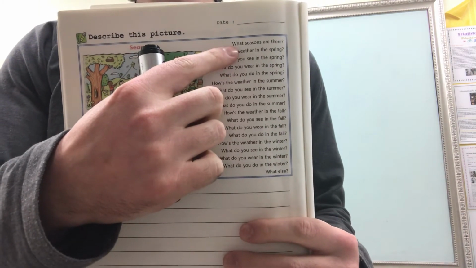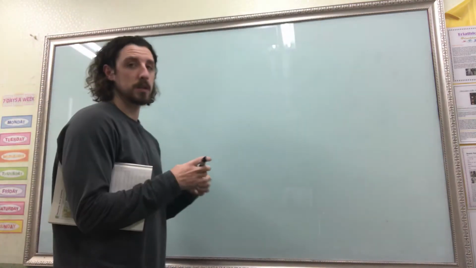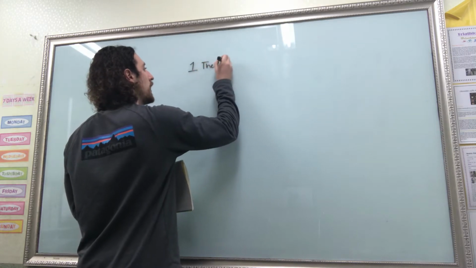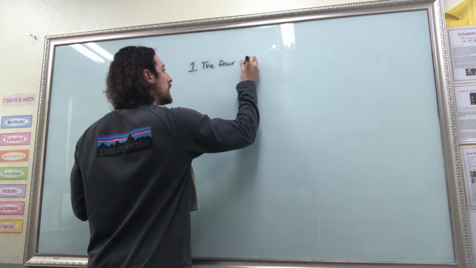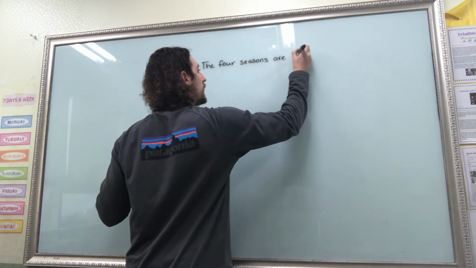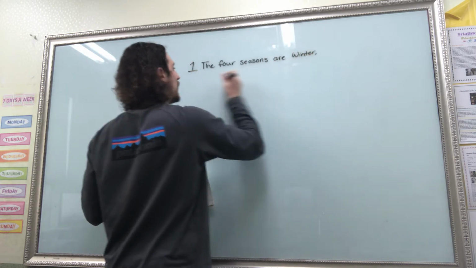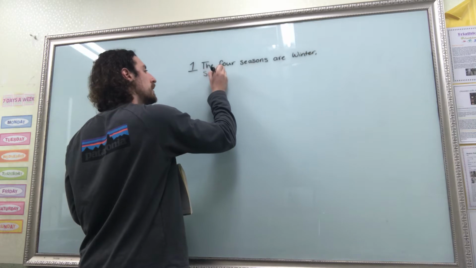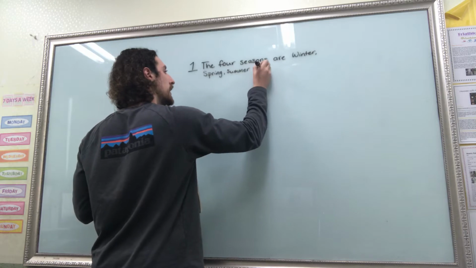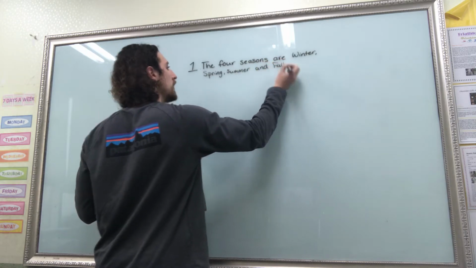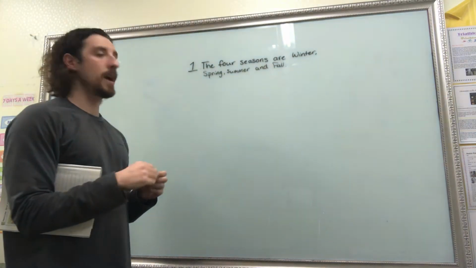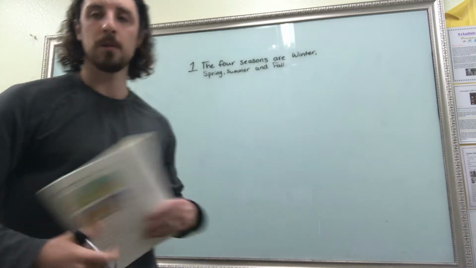What seasons are there? So what are the 4 seasons? So let's write for question 1. The 4 seasons are winter, spring, summer, and fall. The 4 seasons are winter, spring, summer, and fall. Okay? Let's do number 2.